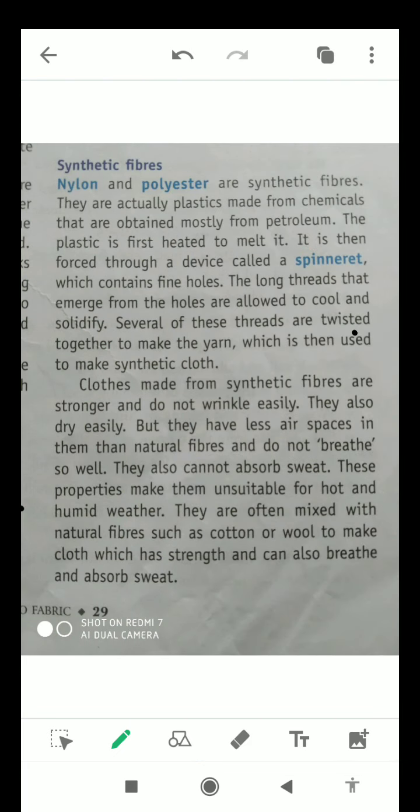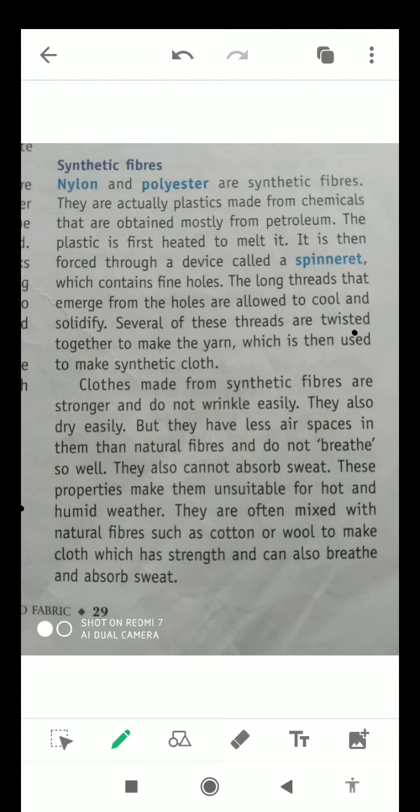Some examples of synthetic fibers are nylon, polyester, rayon, etc. These synthetic fibers are actually plastics, and as you know, plastics are generally made from chemicals, and we generally obtain them from a liquid called petroleum. For making the synthetic fiber, first of all, we heat the plastic, then we melt it.